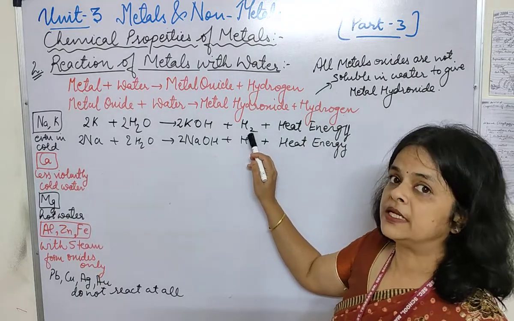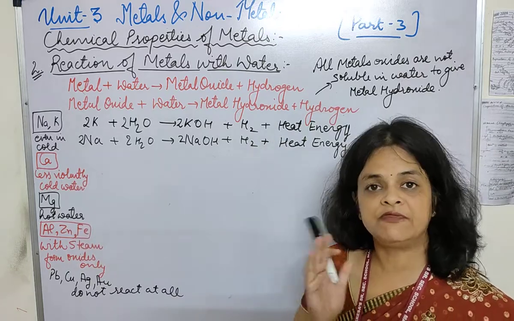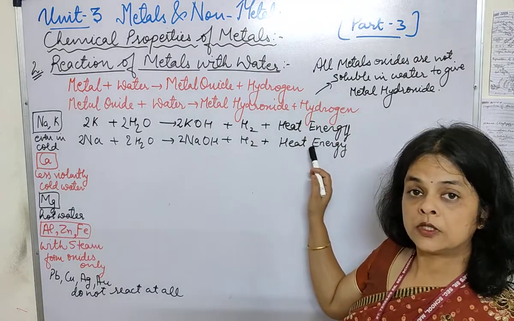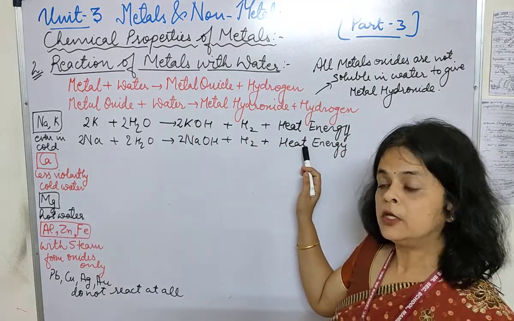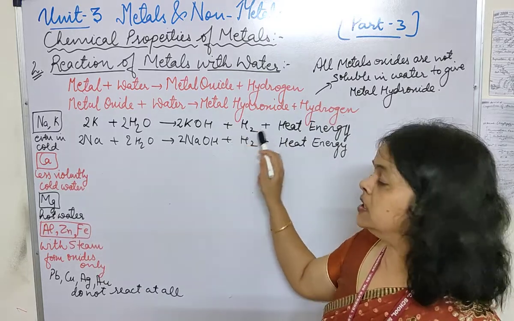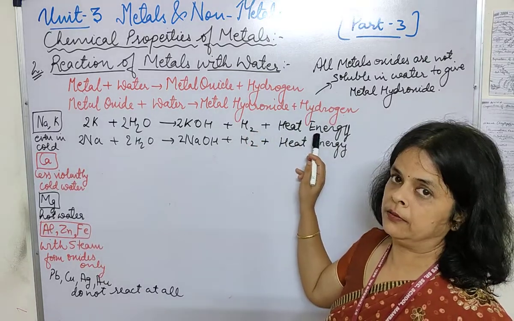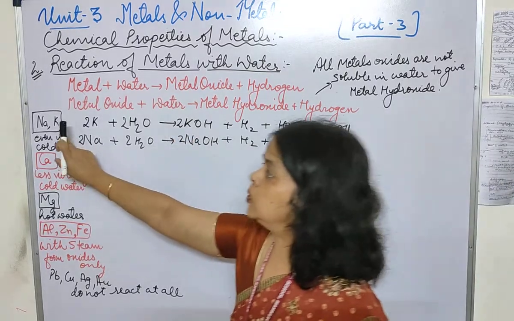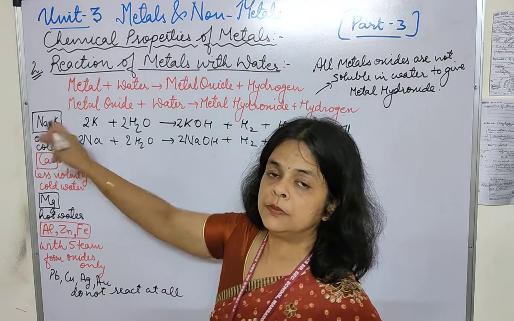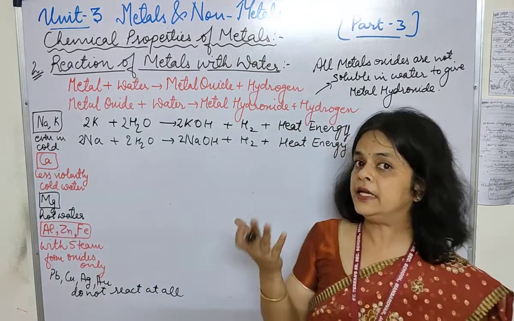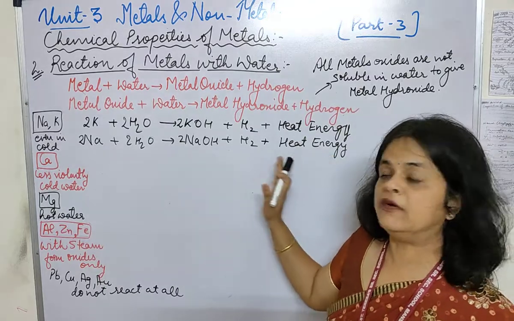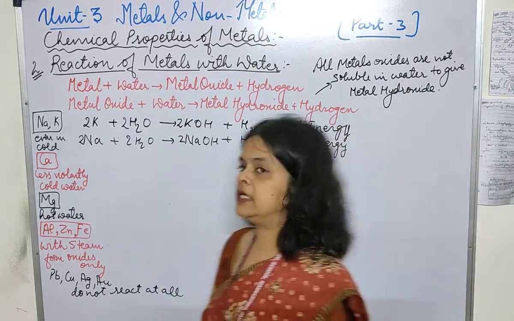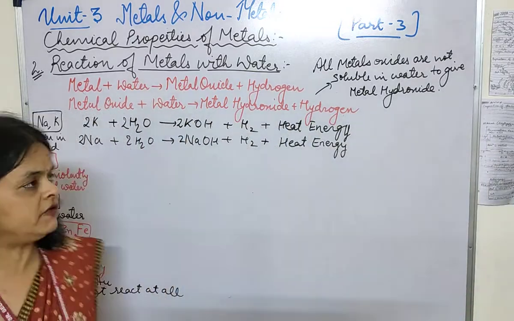It is a combustible gas. Its ignition temperature is very low, so it catches fire very easily. And the reaction is also exothermic, that means heat energy is also being produced. So what happens? The hydrogen gas catches fire because of the heat energy produced during the reaction. So we can say the two metals, sodium and potassium, react violently and the heat energy liberated is enough for the hydrogen gas to catch fire. Okay, so the first category is of very highly reactive metals.